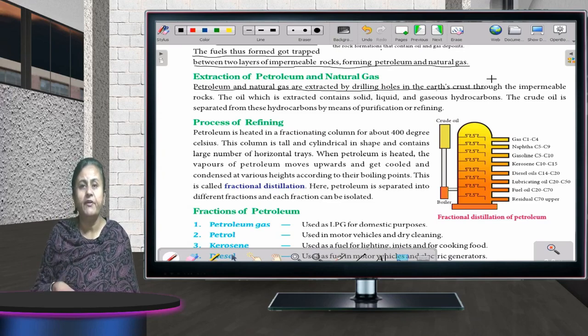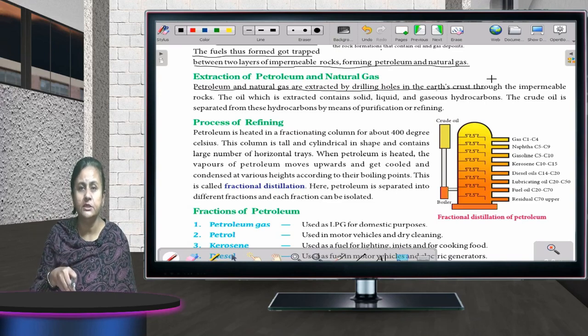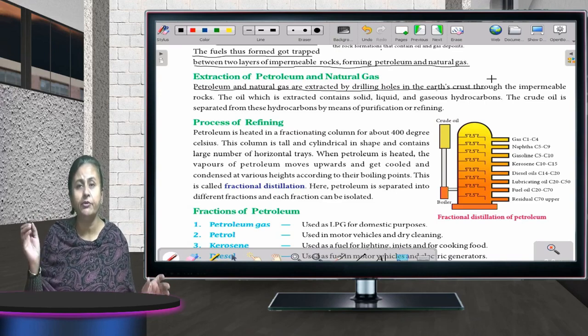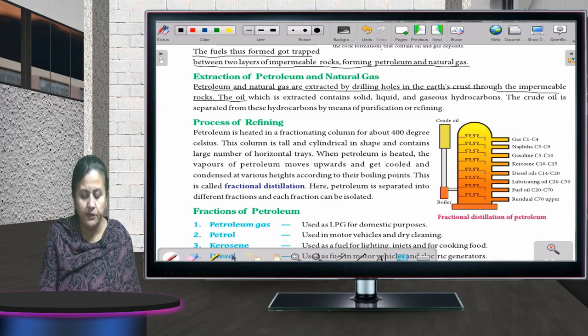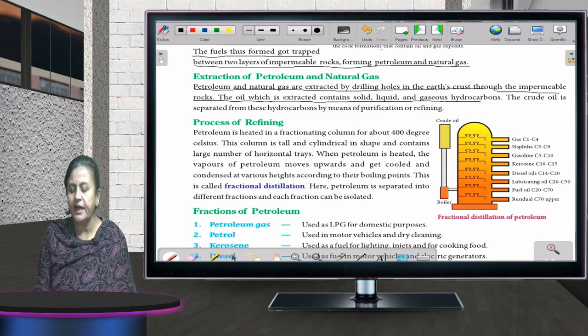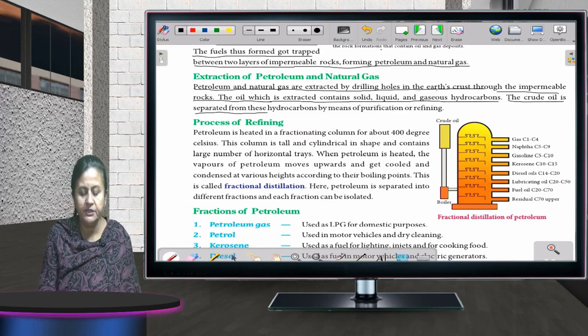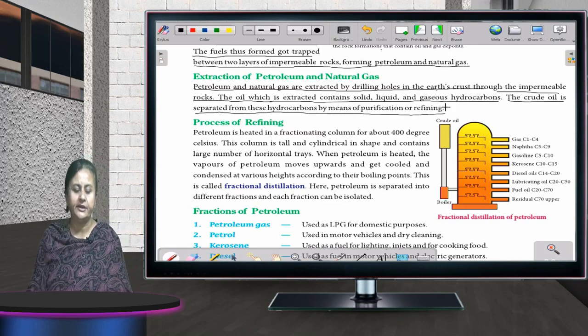Wherever we find this petroleum and natural gas, we drill holes in the earth crust with big drilling machines through the impermeable rocks. The oil which is extracted contains solid, liquid and gaseous hydrocarbons. The crude oil is separated from these hydrocarbons by means of purification or refining.